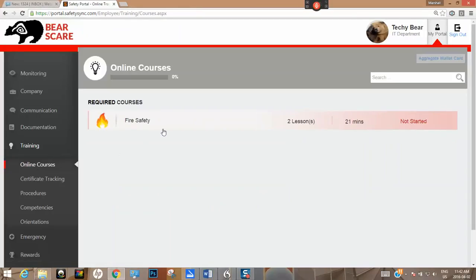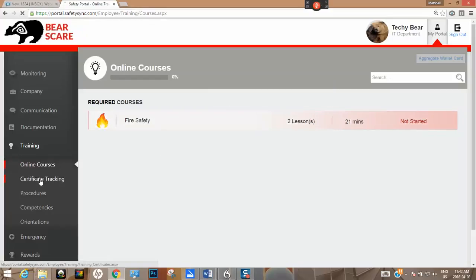So you may question which courses. Fire safety. On all the sites we're on, either the Bearscare vehicles have fire extinguishers in them, or we are in other vehicles that have fire extinguishers in them, or we're in buildings or near areas with fire extinguishers. That's why we're all required to take this course. It's a 21-minute course. It is just an introduction, but it works.